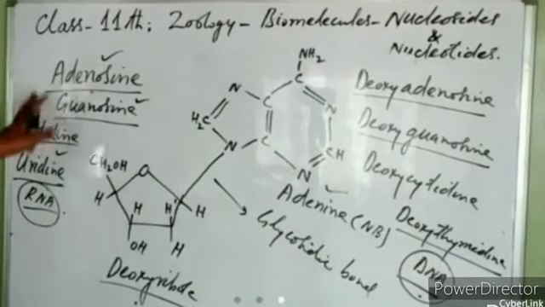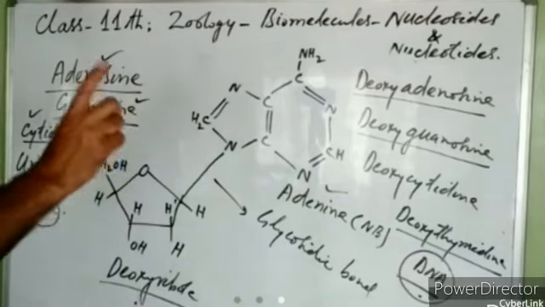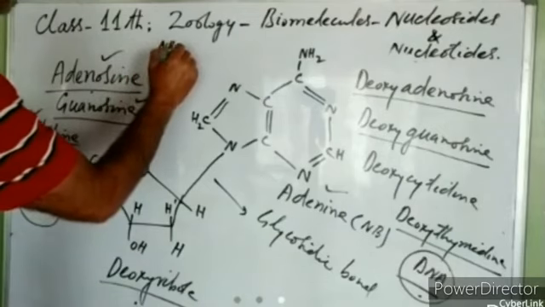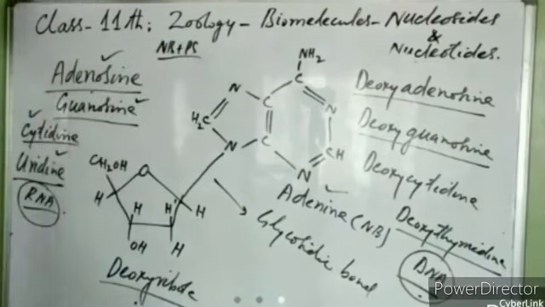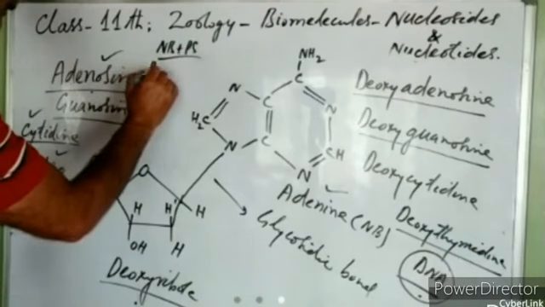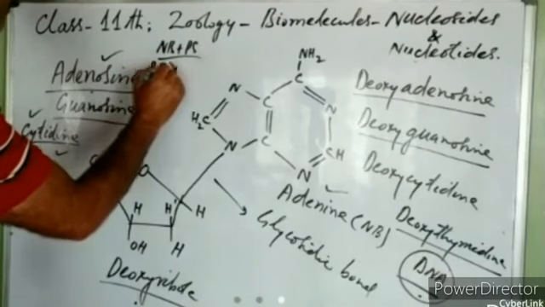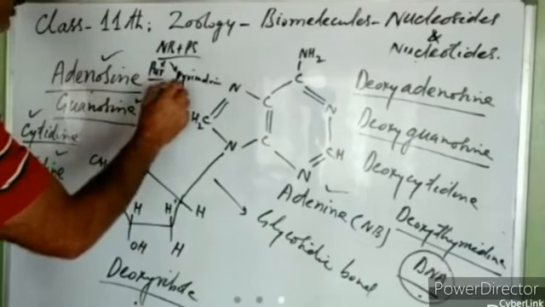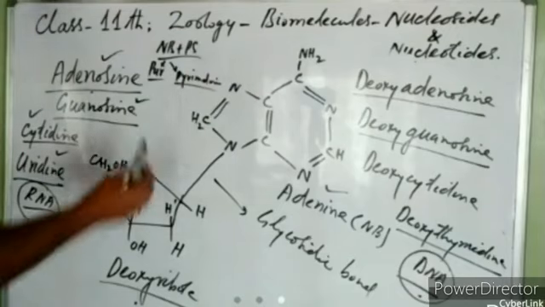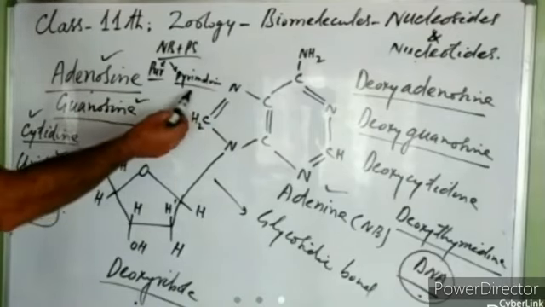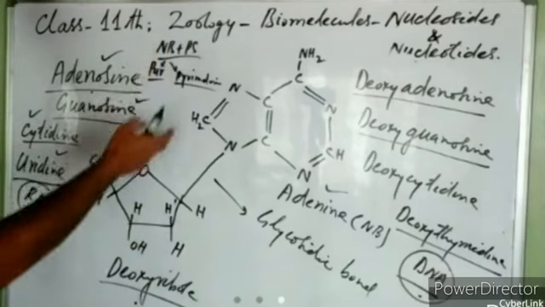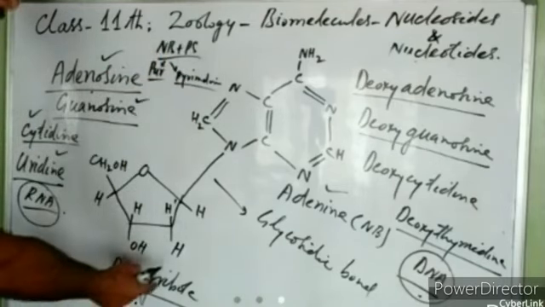Okay. So a nucleoside is formed of a nitrogenous base and a pentose sugar. The nitrogenous base may be a purine or it can be a pyrimidine. You know which ones are purines and which are pyrimidines. Purines are adenine and guanine. Pyrimidines are cytosine, uracil and thymine, right? There are two types of pentose sugars, deoxyribose and ribose.